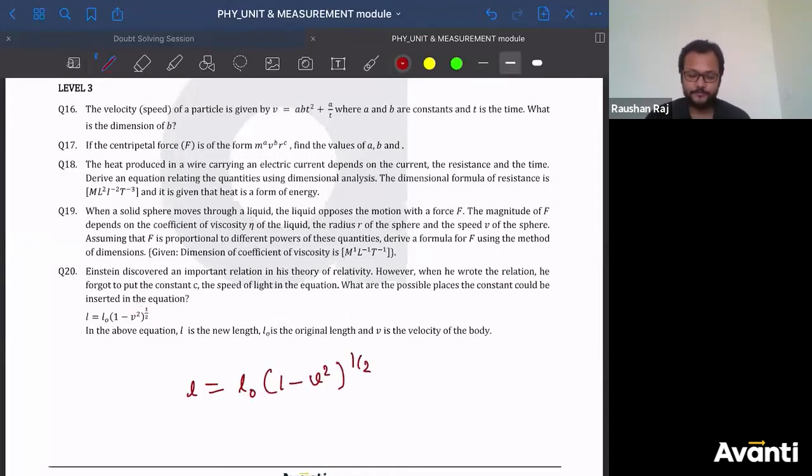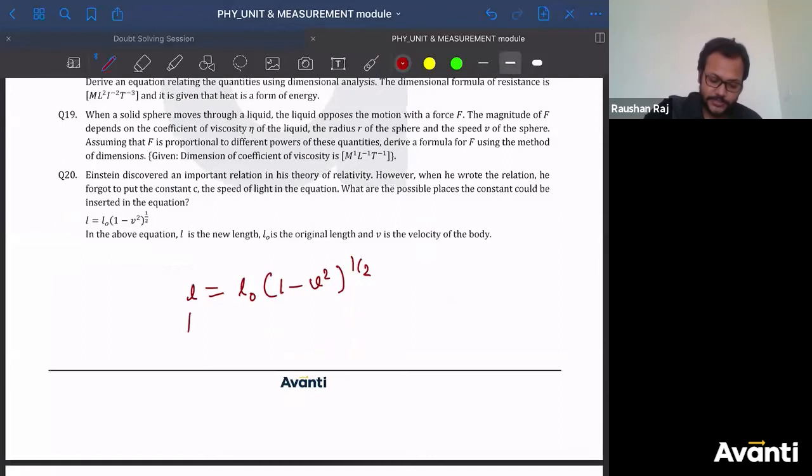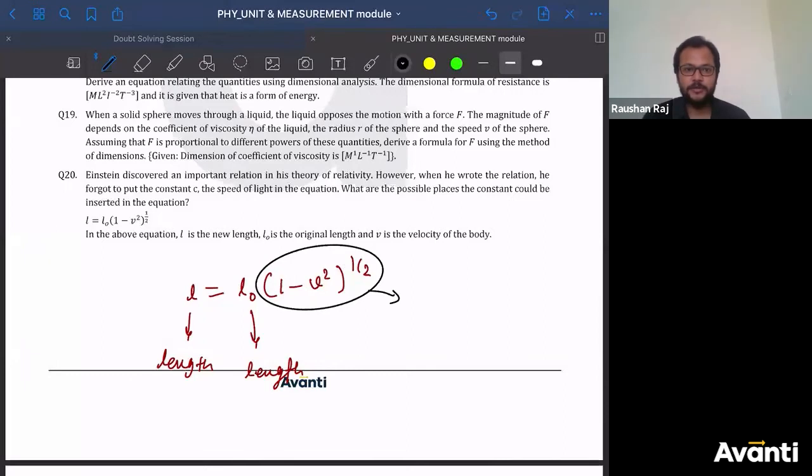Now think about this. This is normal dimensional analysis. Tell me, bachalo, what is this? This is length, right? What is this? L naught. This is also length. So this is length. Dekho chalo. This is length. This is also length. Tell me what should be the dimensional formula for this part. This should be dimensionless.